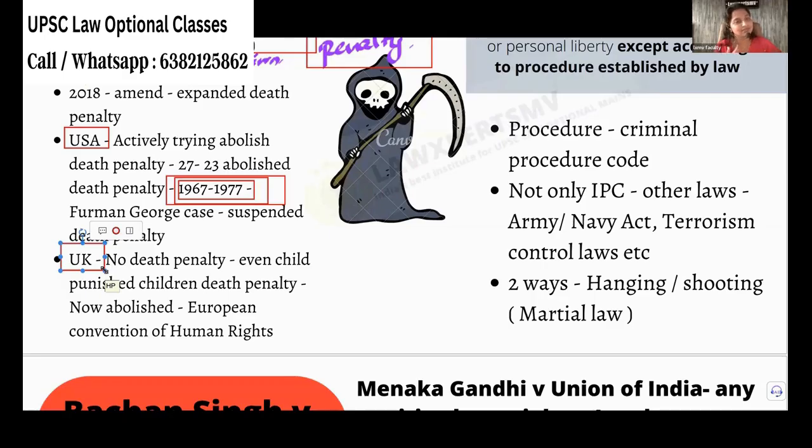European laws. Europe is known for their human rights. So think and say, you can Google also and say something.